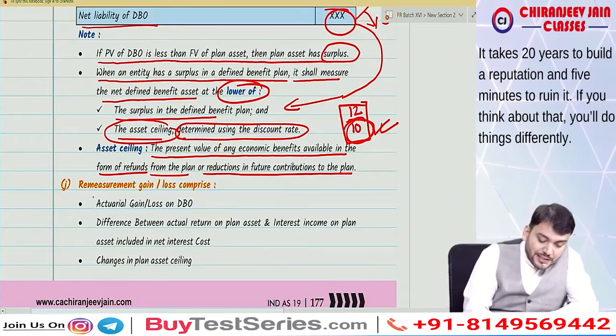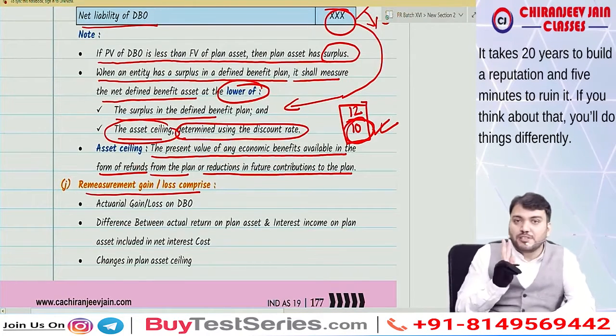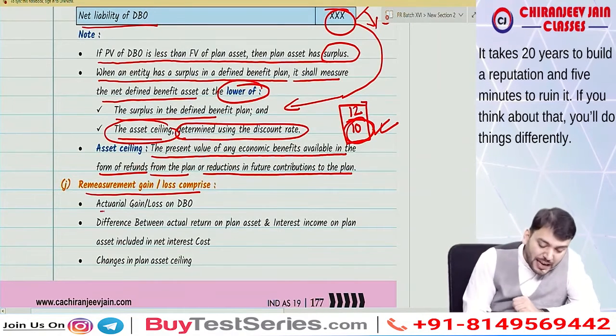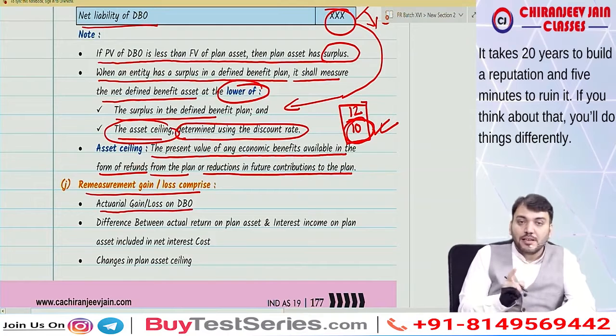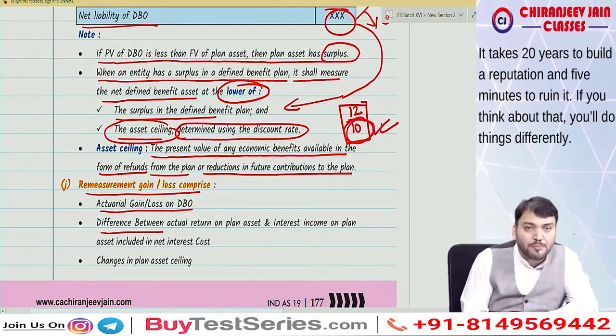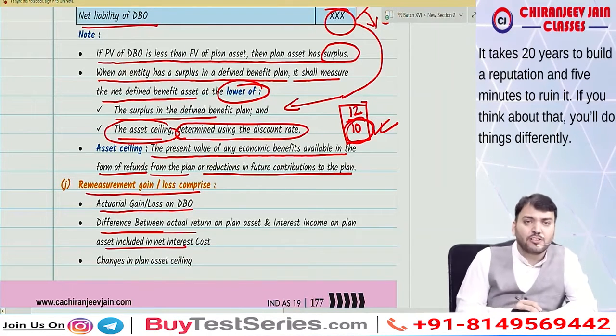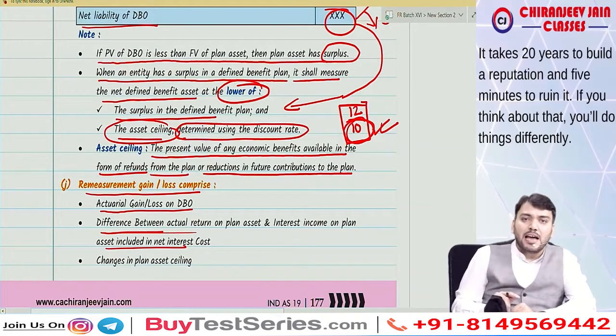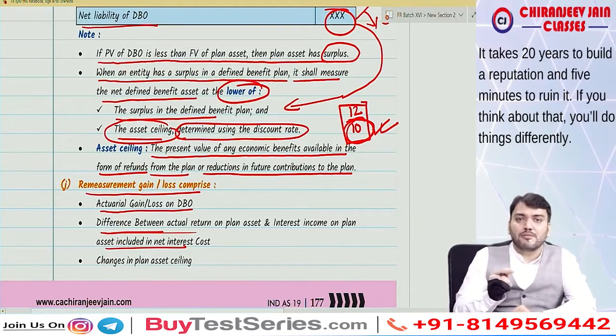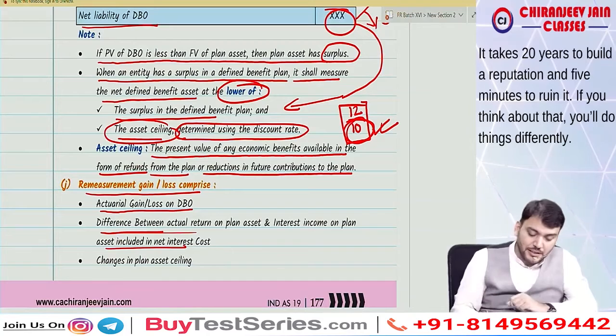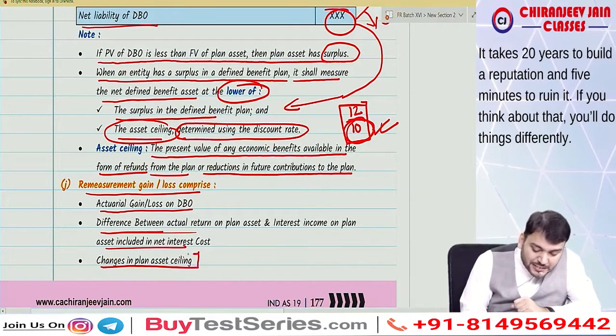Now, remeasurement gain or loss comprises three items. First is actuarial gain or loss on DBO. Second is actuarial gain or loss on plan asset, meaning the difference between actual return and interest income calculated based on discount rate. And third, changes in the asset ceiling.